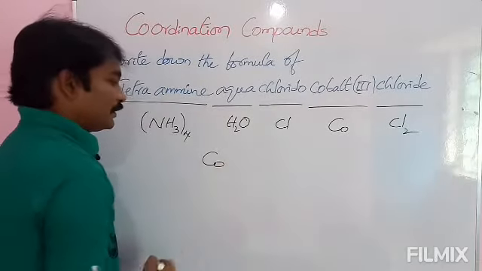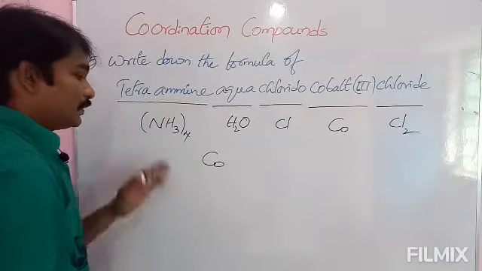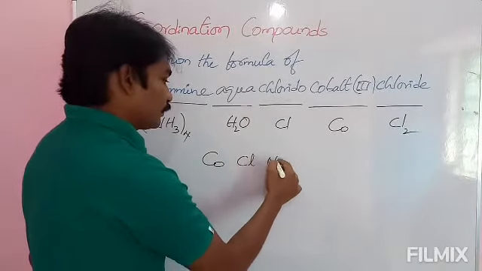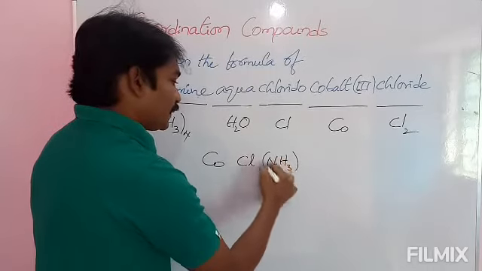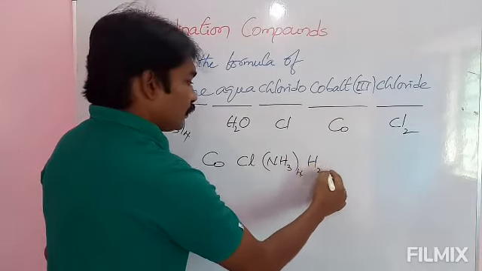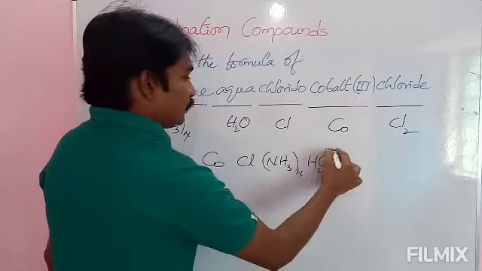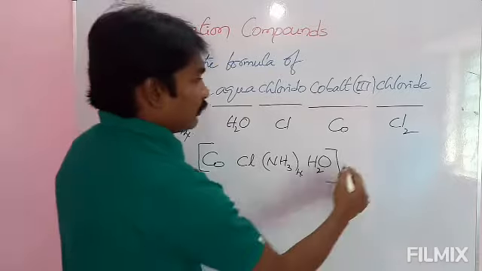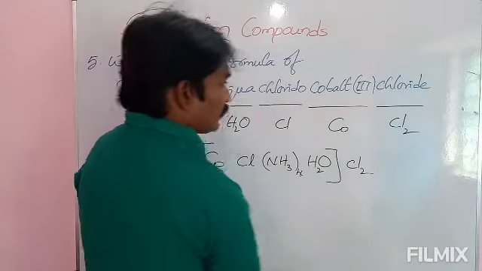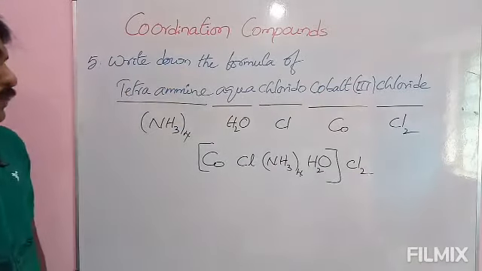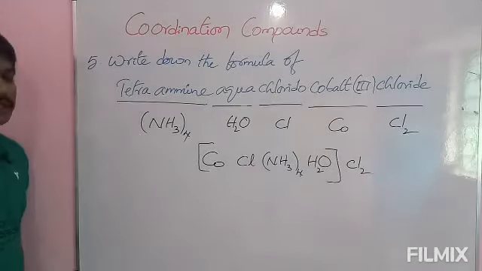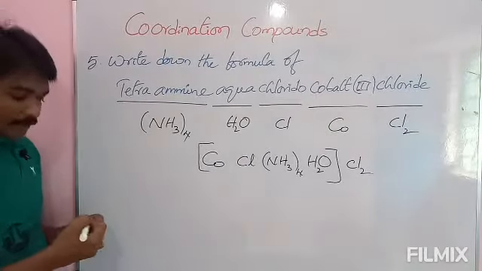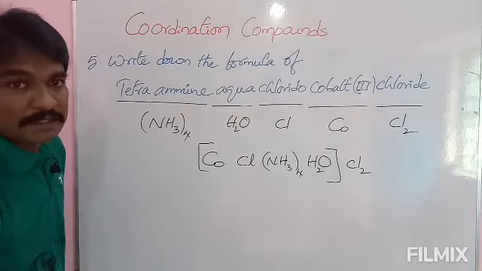We will arrange these things inside the complex. We will write central metal ion on left side. Next, chlorido, NH3 4 times, water molecule is there. We will close the complex with rectangular bracket, and we will write Cl2 outside the bracket. Okay, please note down. I hope you understood how to write the complex structure from IUPAC name. And next one is sixth one.